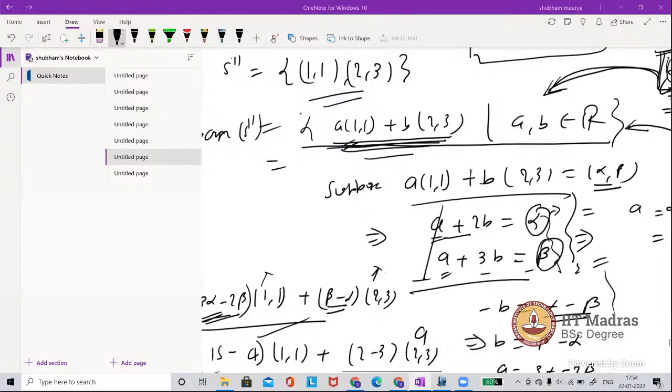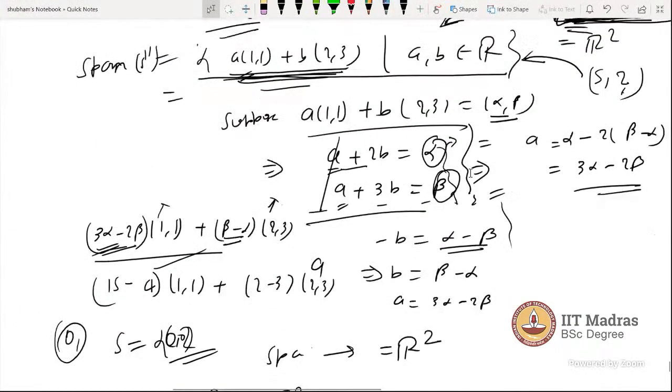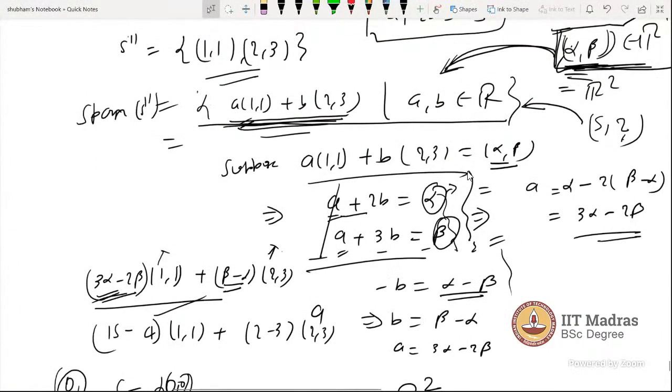So if there are such possibilities happening, that means maybe there is something like alpha minus 2 beta plus 1, or maybe some constant is happening. That's fine. If apart from this something else is happening, then you are in trouble. That means you can say it cannot span.